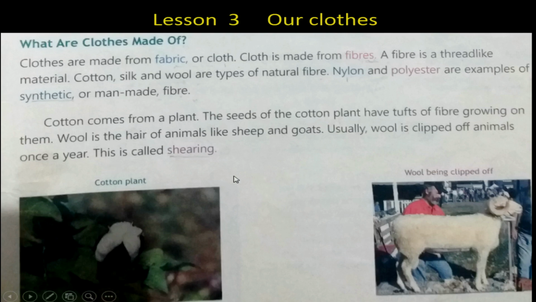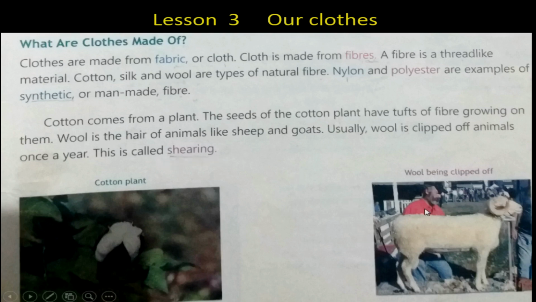Then we have wool. Wool we get from animals like sheep and goat. Usually the hair of the sheep and goat is clipped off from their body, from their skin, once in a year, and this process is called shearing. It does not harm the animal.